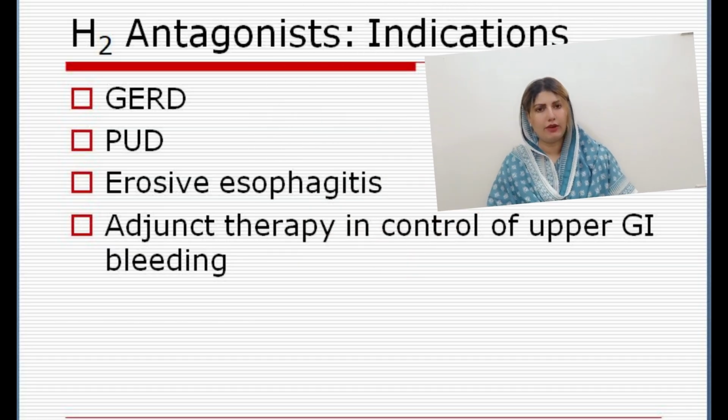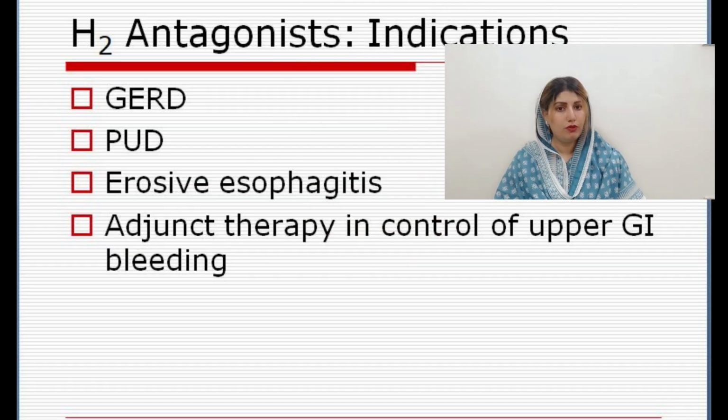Now we move toward the indications of H2 antagonists. As I told you at the start of the lecture, we can use them in PUD, peptic ulcer disease. Second, GERD, gastroesophageal reflux disease. Third, we can also use them in erosive esophagitis. And the last one, we can use them as an adjuvant therapy in control of upper GI bleeding. So these are the indications.